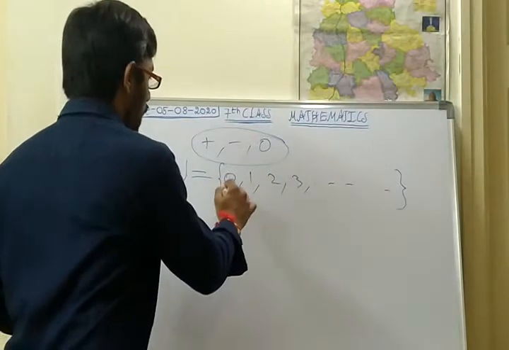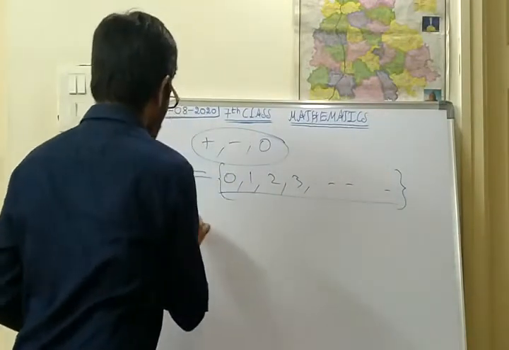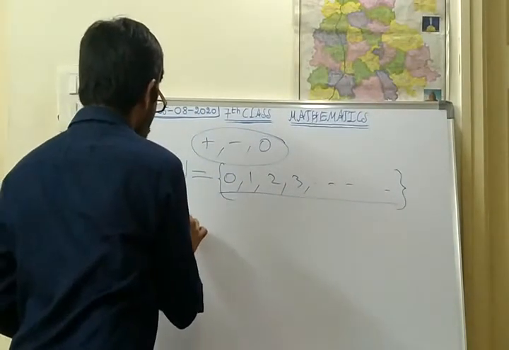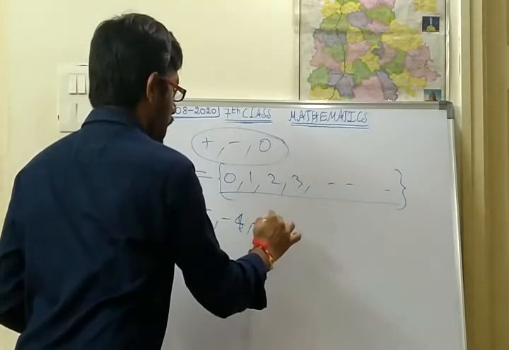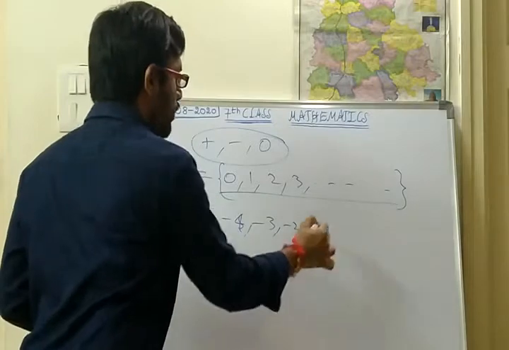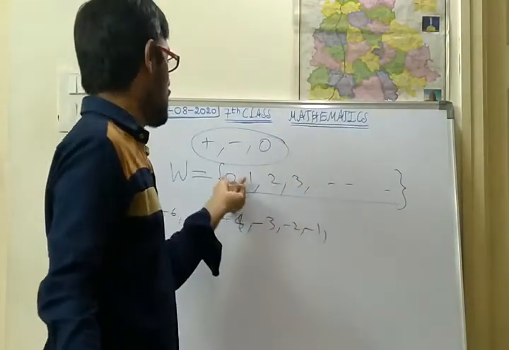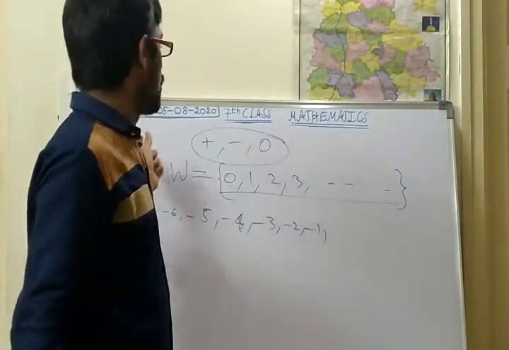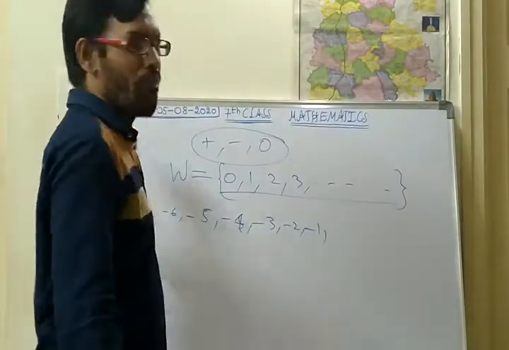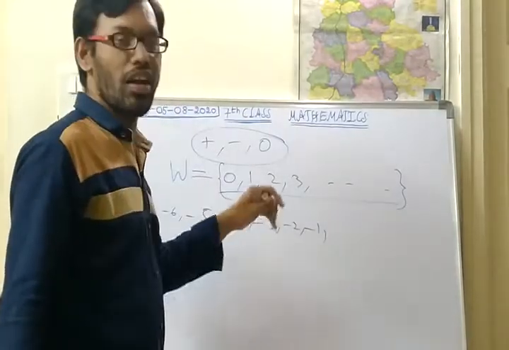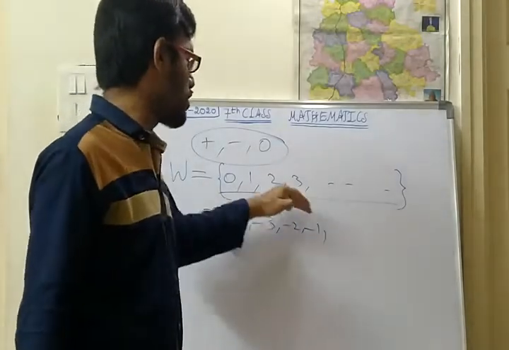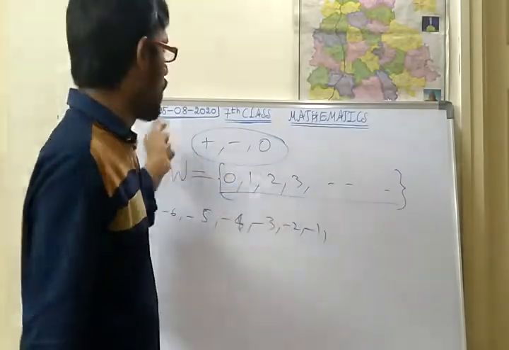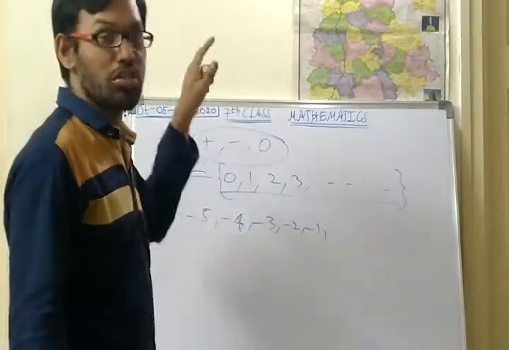Integers means that along with these numbers we will be using negative numbers also. So positive numbers, 0 and negative numbers. If we combine negative integers with the whole numbers, what will happen to those properties?